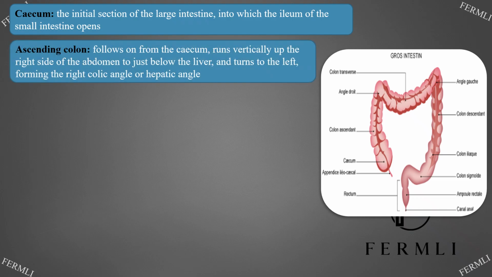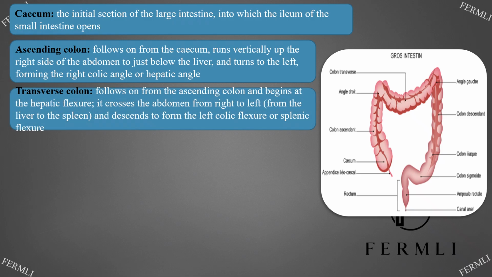Ascending colon, follows on from the cecum, runs vertically up the right side of the abdomen to just below the liver, and turns to the left, forming the right colic angle, or hepatic angle. Transverse colon, follows on from the ascending colon and begins at the hepatic flexure. It crosses the abdomen from right to left, from the liver to the spleen, and descends to form the left colic flexure, or splenic flexure.